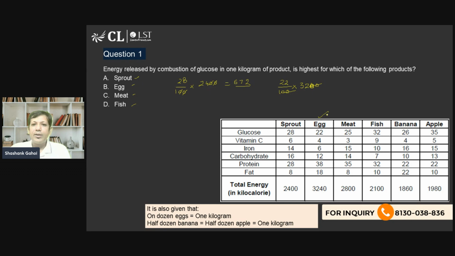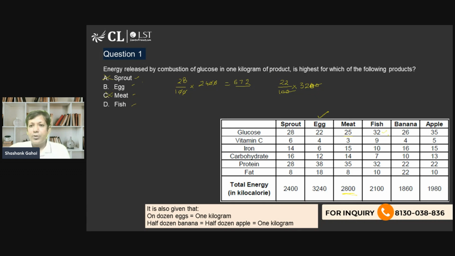So egg gives us a value that's more than 700, so sprout cannot be the answer. Now meat is 25% of 2800, which is going to be 700. So definitely egg is generating more than 700, so meat cannot generate the maximum energy.